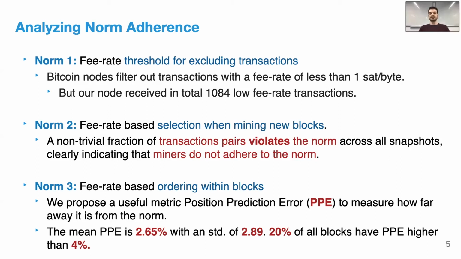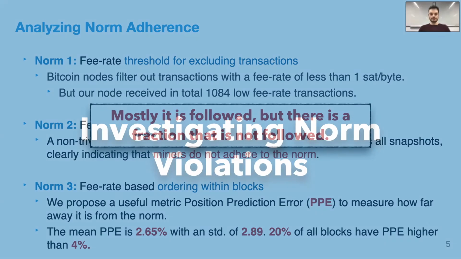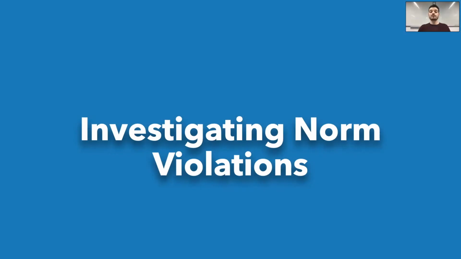Also, 20% of all blocks have PPE higher than 4%. As we can see, most of these norms are being followed by miners, but a fraction of transactions violates these norm assumptions. Let's now investigate these norm violations.